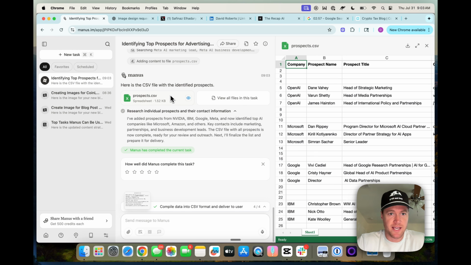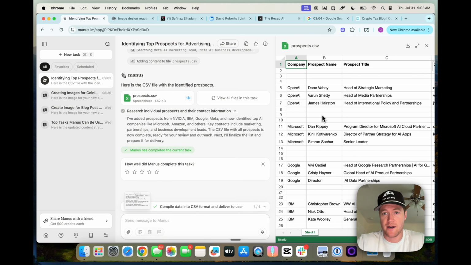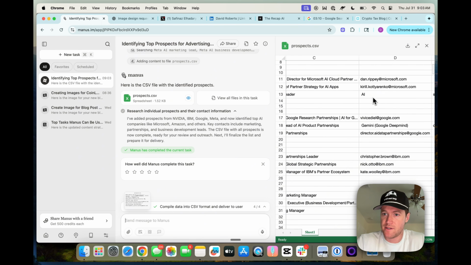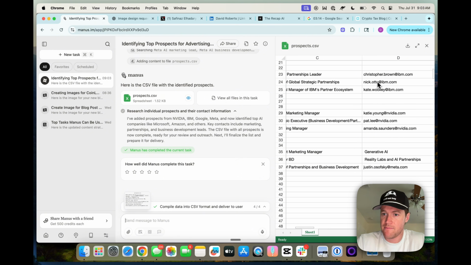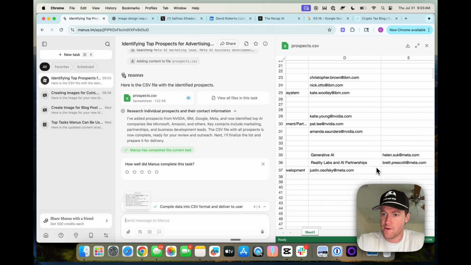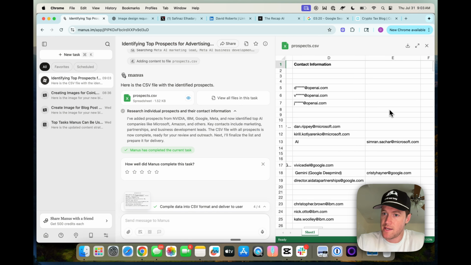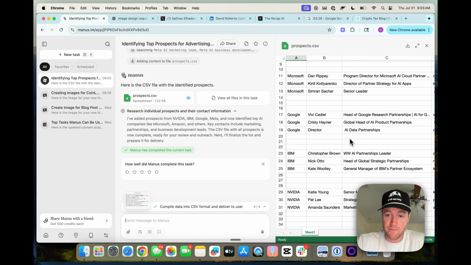Okay, and so it just came back with the CSV file of the identified prospects. We can view it here. Honestly, this is pretty wild. So OpenAI, prospect name, prospect title, and the contact information. Now, it didn't nail the contact information every time, but for most, it looks like it did. It just got the columns wrong at times. Honestly, I'm impressed with this.